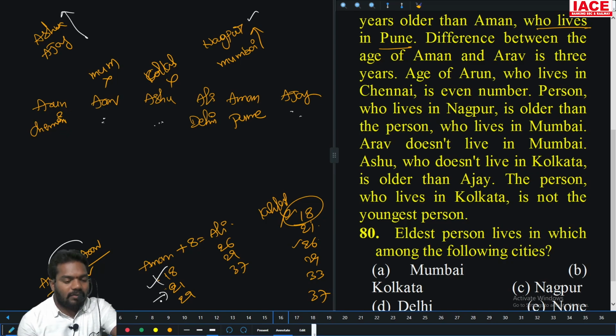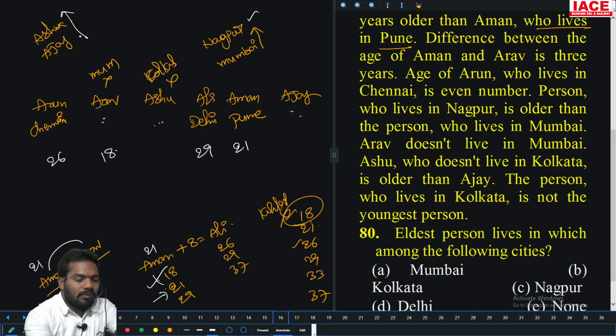If Aman is taken as 21, then with a difference of 3 years, Arav could be 24. Is that there? No. But 18 is there. So Arav is 18. Then Arun is 26 because of the even number.